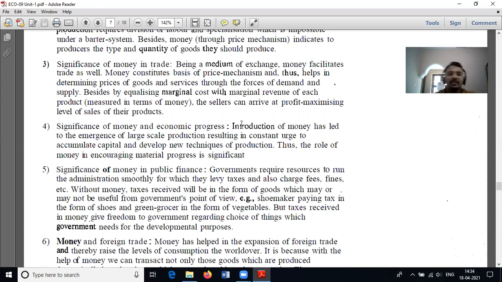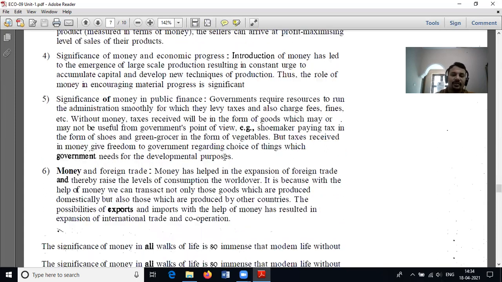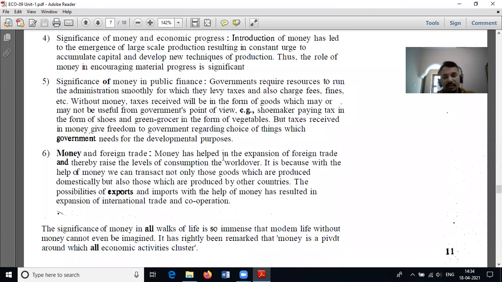Next, money and foreign trade. Foreign trade means the selling of goods and services with the rest of the world. That is called foreign trade or international trade. Money has helped us in the expansion of foreign trade and thereby raised the level of consumption the world over. It is because with the help of money, we can transact not only those goods which are produced domestically, but also those which are produced by other countries.